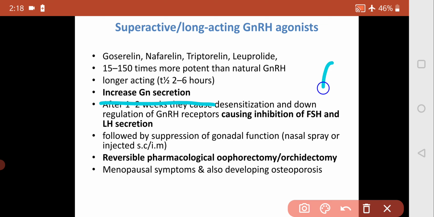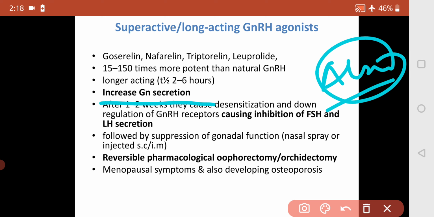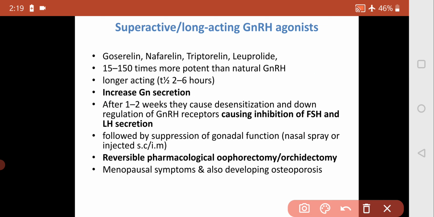If we give continuous treatment, then most of the time, particularly at initiation of therapy, there is a chance of increase in gonadotropin secretion, and that is a disadvantage of this GnRH agonist. But if we continue the treatment, ultimately there is a decrease in luteinizing hormone and follicle stimulating hormone.